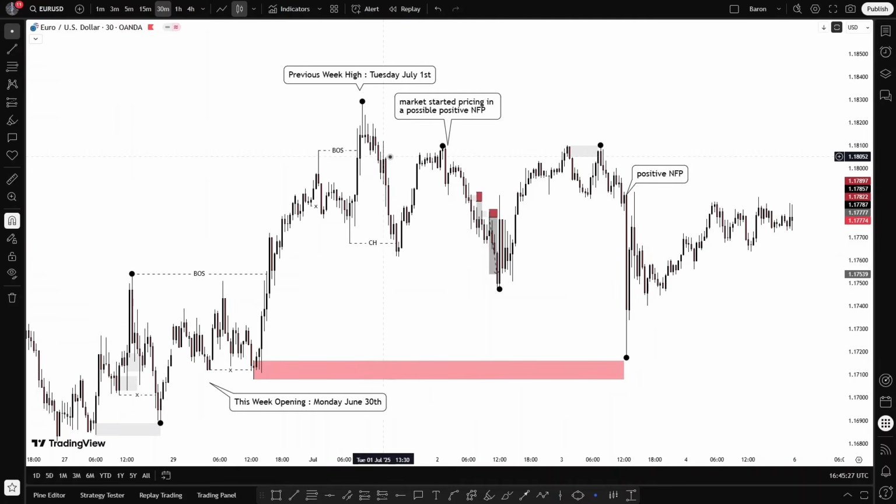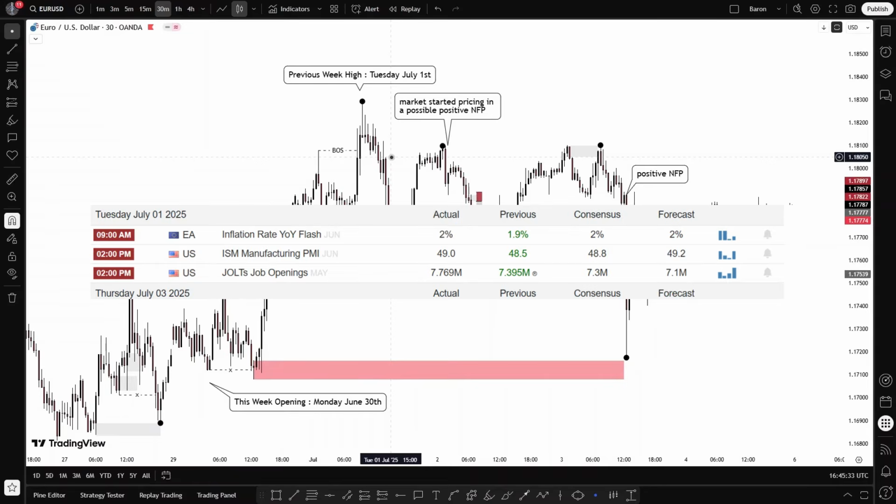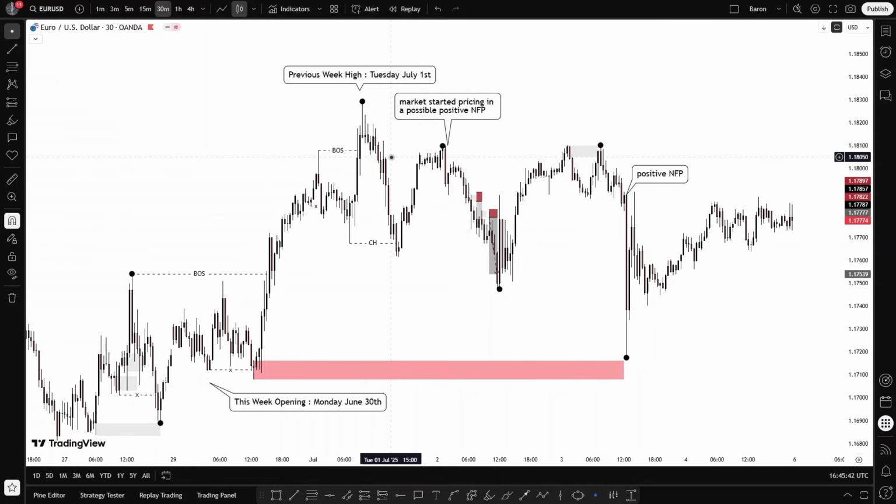So what was the fundamental reason behind this? Well, the fundamental reason is that we started getting more positive data coming from the United States, for example, the manufacturing PMI and the job openings, which were way better than expected. So this is what has caused this decline here. And after that, the market is really struggling to create new higher highs, and the market has dropped again to break this level here.